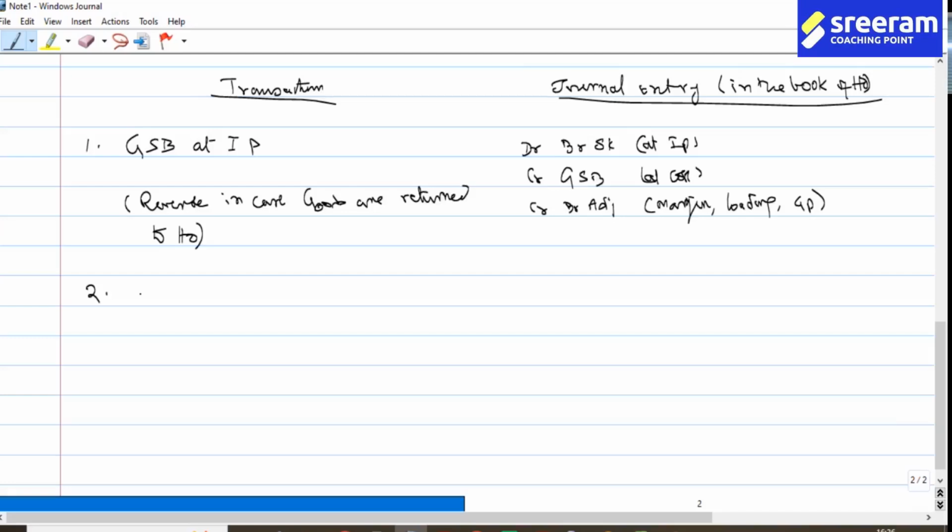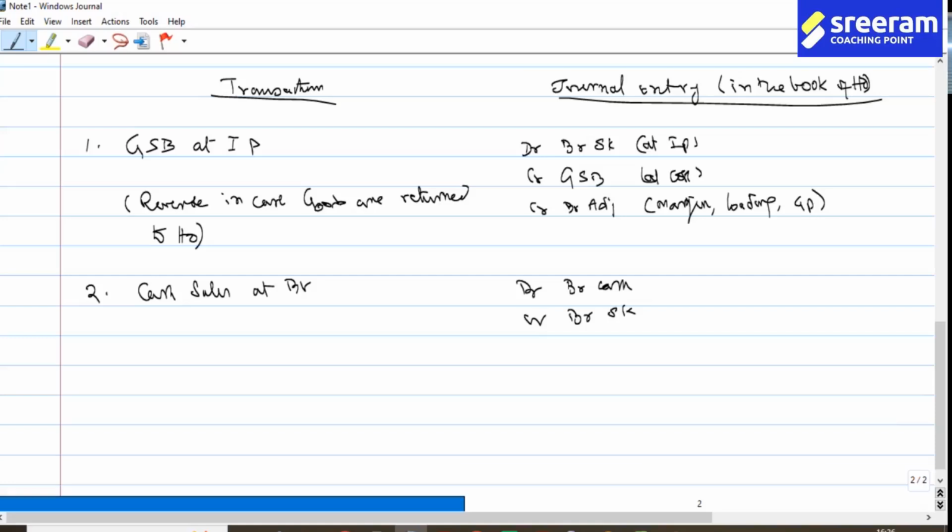Branch is expected to sell. So, cash sales at branch. What is the entry that we are going to pass? Debit branch cash, credit branch stock. What is the normal journal entry in case of cash sales? Anywhere, it is cash to sales.